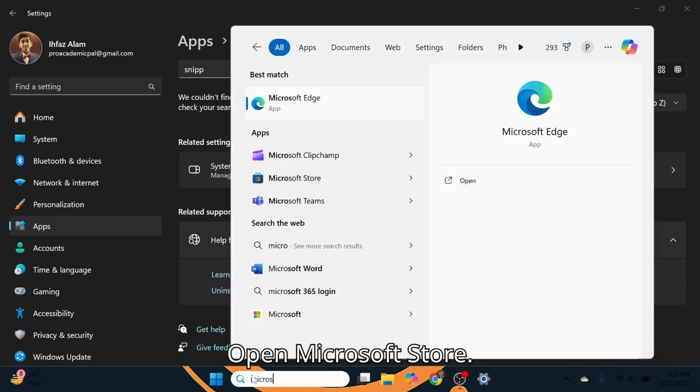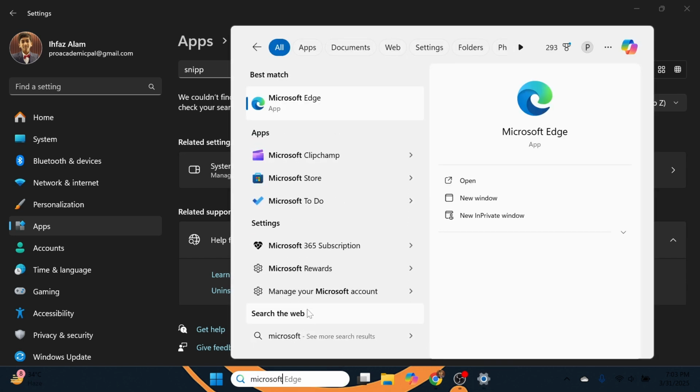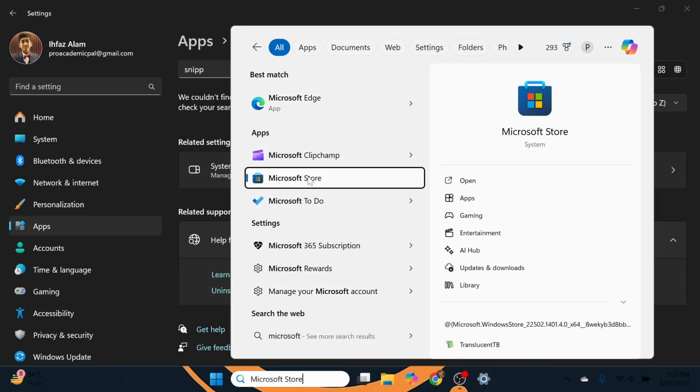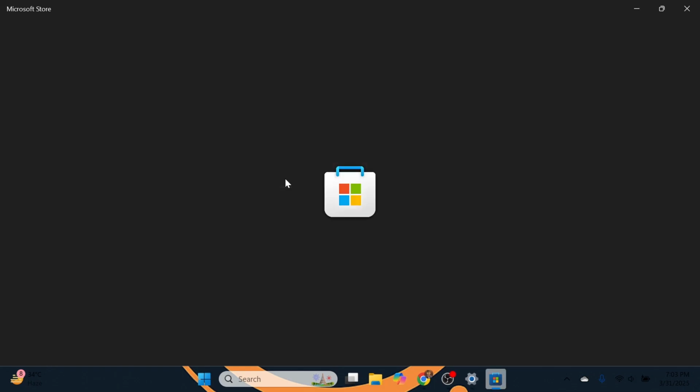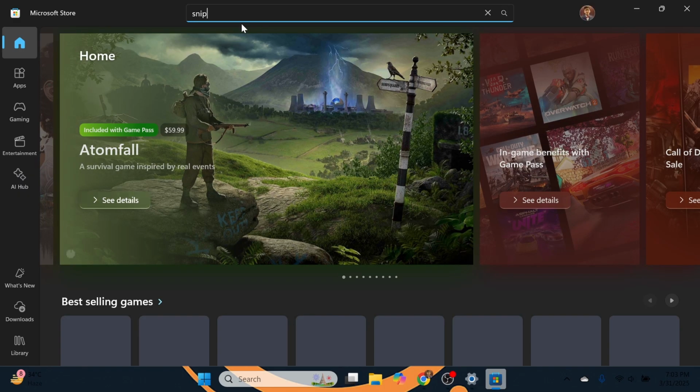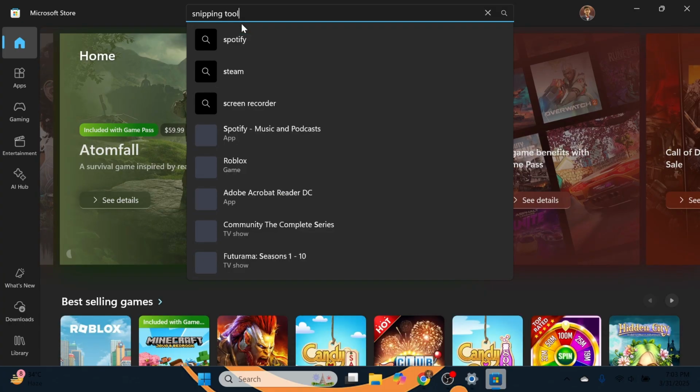Open Microsoft Store. Search Snipping Tool.